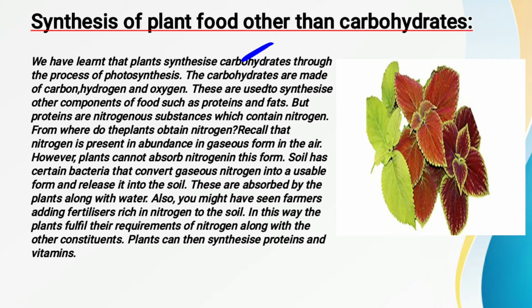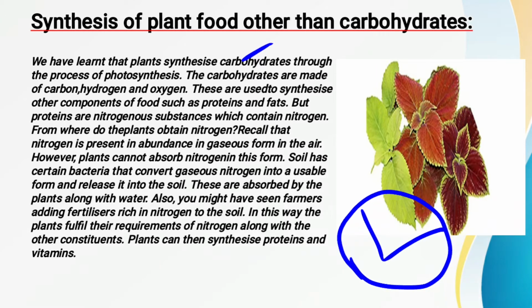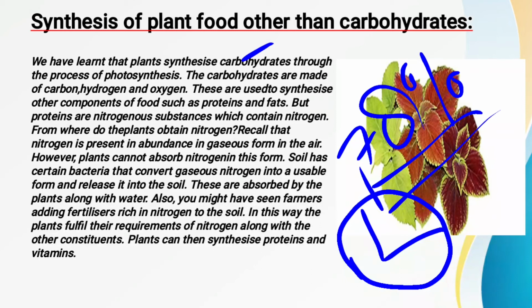Now see, what is protein? Protein is a kind of nitrogenous substance. For synthesizing this protein, some amount of nitrogen is also required. So the question is, from where are the plants getting the nitrogen? Since we have read that plants only take in carbon dioxide, they do not take in nitrogen. So see children, the answer is that in the soil certain kinds of bacteria are found. And this also we have read, that nitrogen is present in the atmosphere in abundance, 78% of the atmosphere.